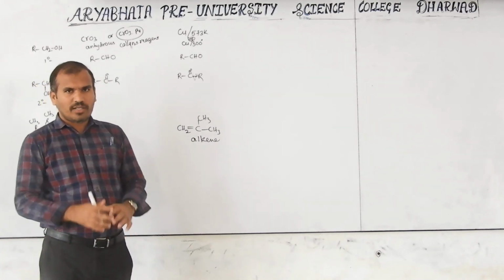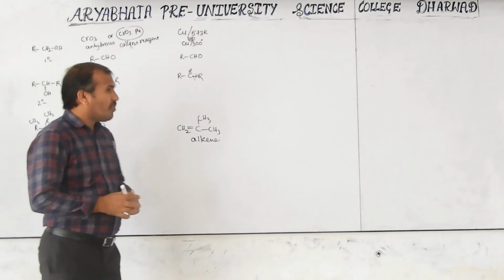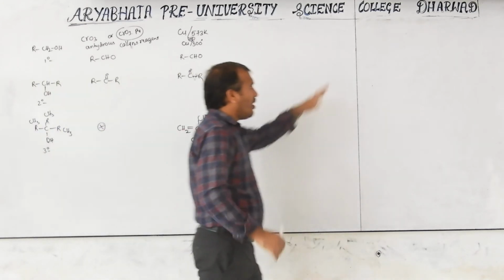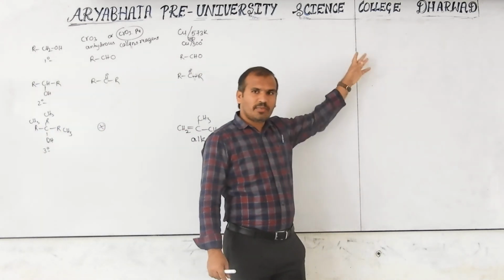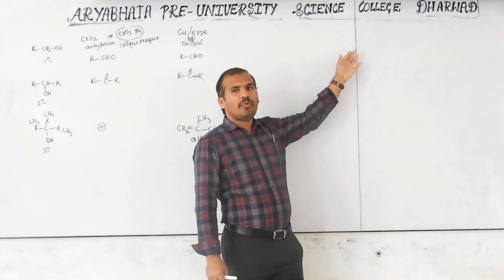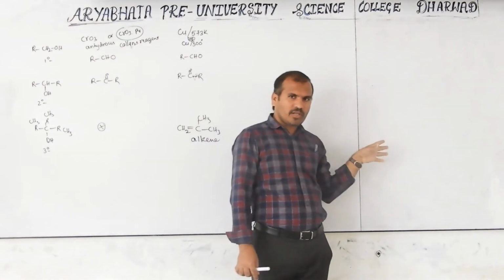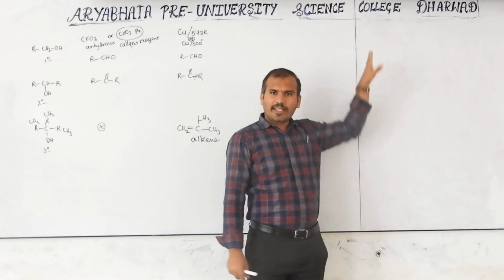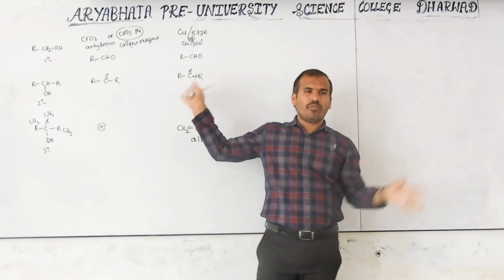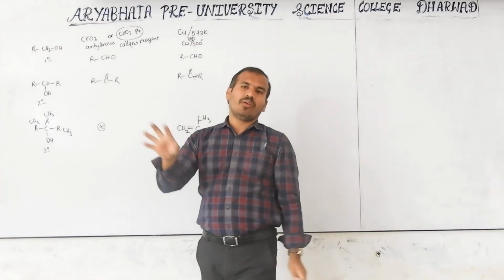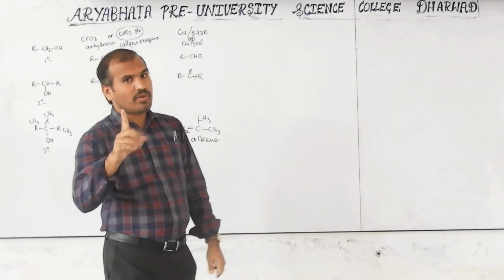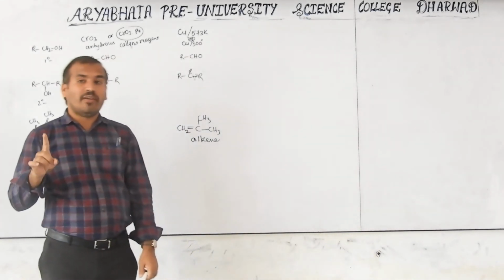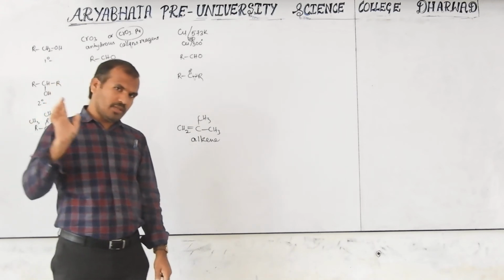All of them, except the first one, do not affect the double bond or triple bond. But KMnO4 and K2Cr2O7 will affect the double bond or triple bond. Keep this in mind.